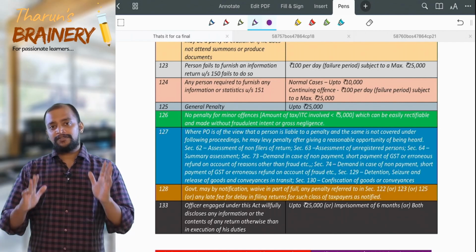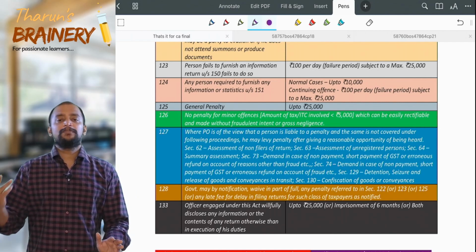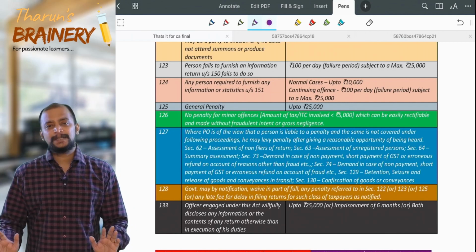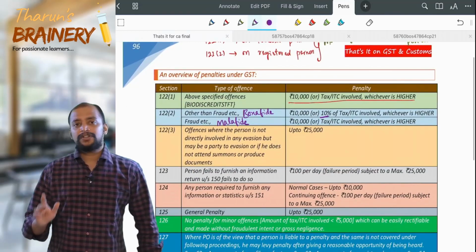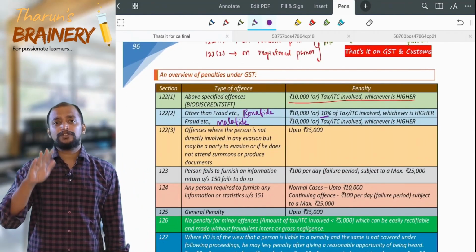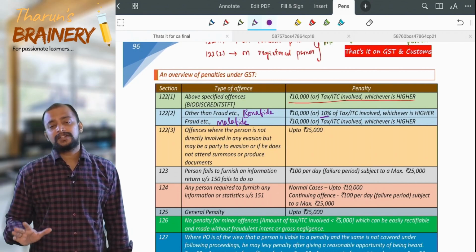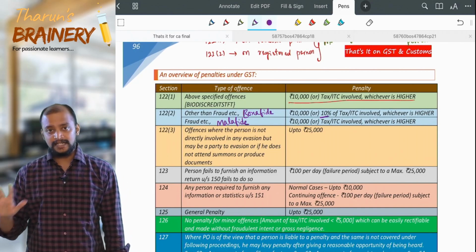So whatever we discuss is multiplied by 2 for the total penalty payable. These are the sections: 122 subsections 1, 2, 3, 123, 124 and 125. These sections deal with offences and penalties.